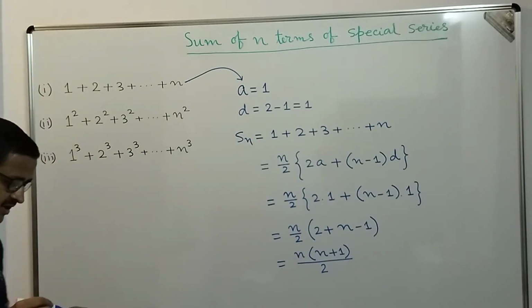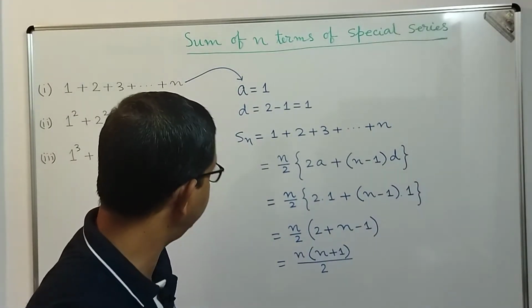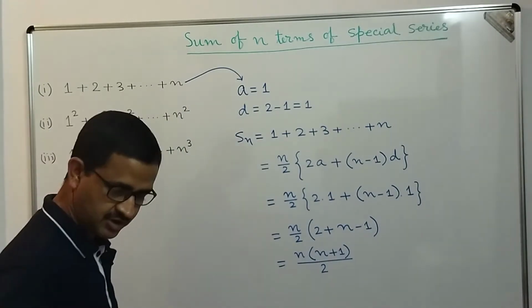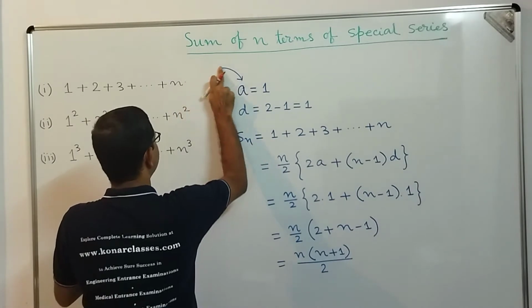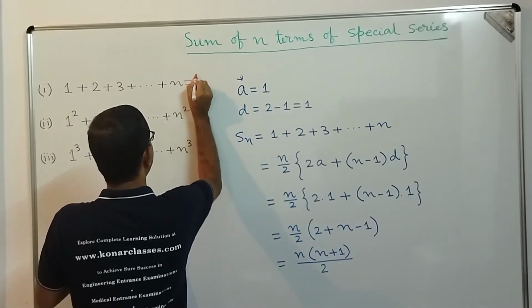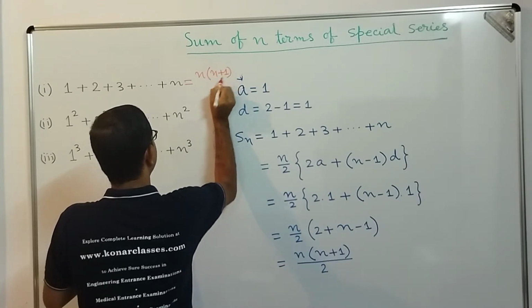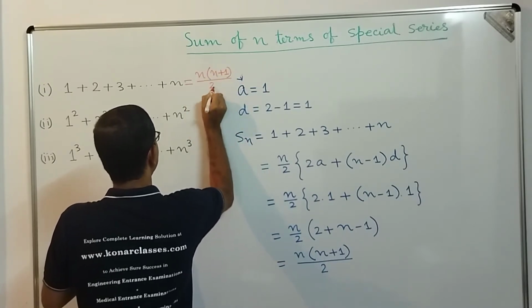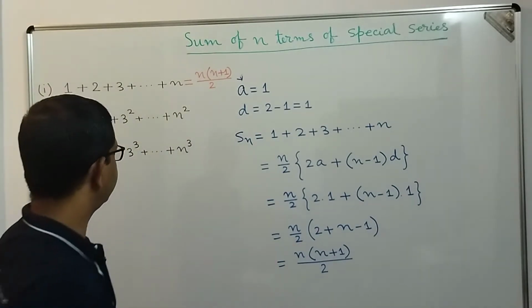The sum up to the first n natural numbers is equal to n into n plus 1 by 2. So let me write it down here. This value is equal to n into n plus 1 divided by 2. Correct? Now let's proceed to the second one.